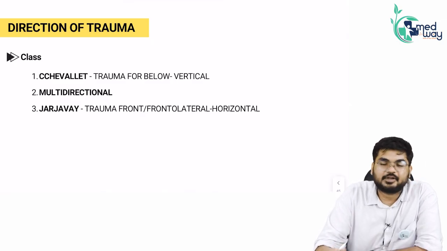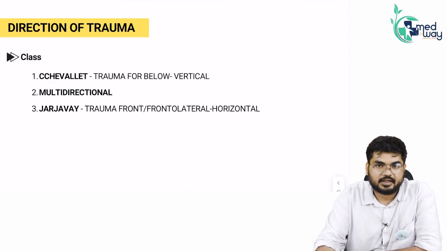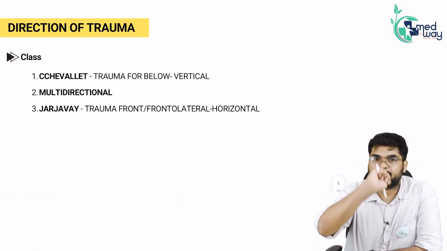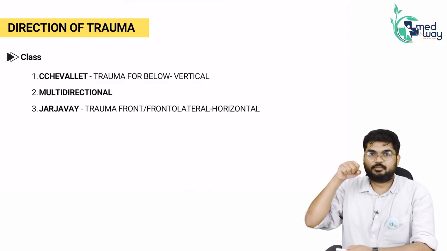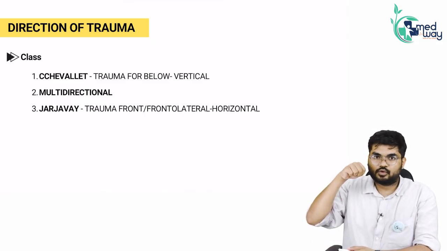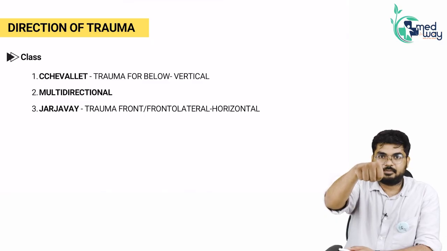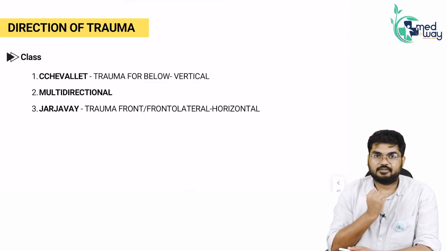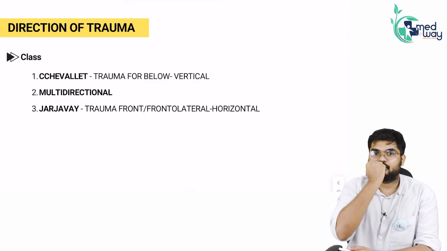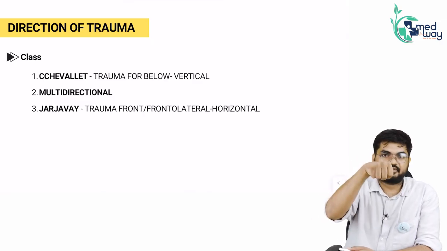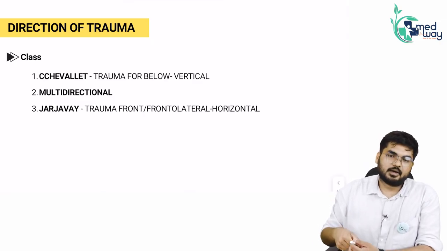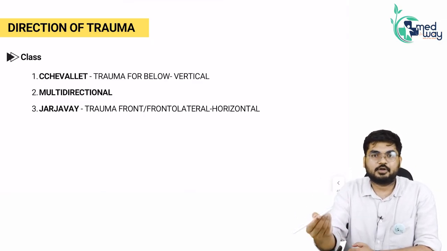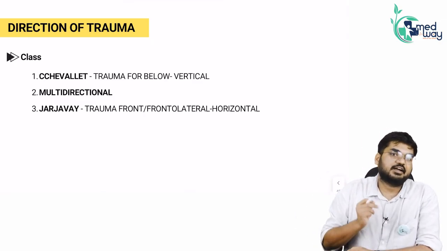Trauma that is happening in the nose can be either a trauma from the front. If we are supposedly boxing, we will give a trauma to the nose. How? Either we will punch from the front or we'll give an upper jab, trauma which is from below. Trauma can either be from the front or from below. So trauma from front and trauma from below are basically called by different names.